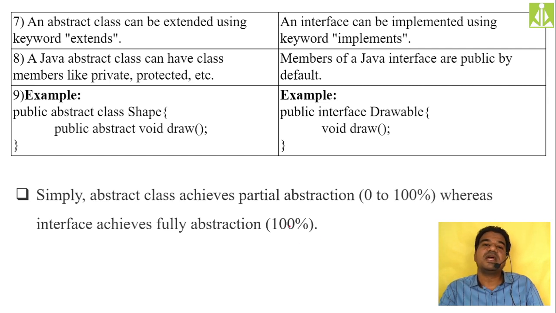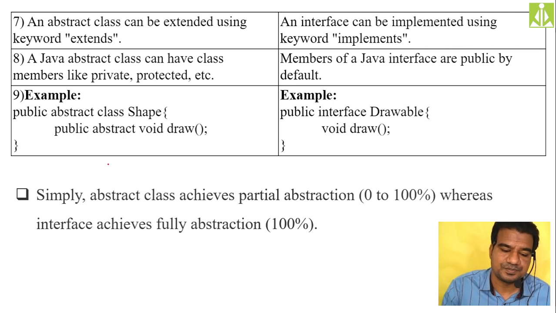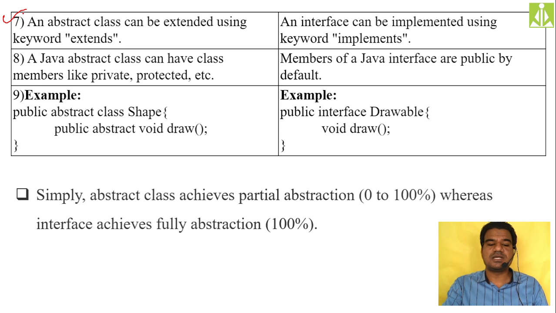The next thing: an abstract class can be extended using the keyword extends. Whenever you are extending an abstract class, you use the keyword extends. But to implement an interface, we have to use the keyword implements. Remember this one, this is another difference. The eighth difference is that a Java abstract class can have class members like private and protected, but inside an interface you can only keep public static final members. We cannot make them protected, they are by default public.